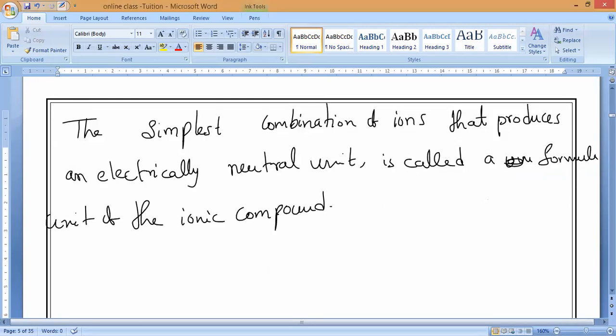Now, if you observe very carefully, the formula unit of the ionic compound is the smallest unit of the compound that you can write. So you don't need to write Na+ whole power n and Cl- power n again, because it is very